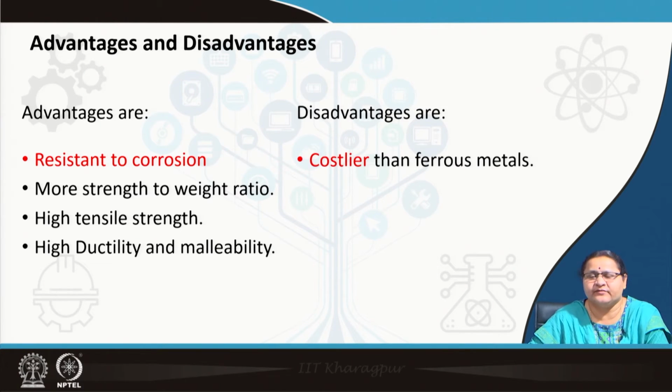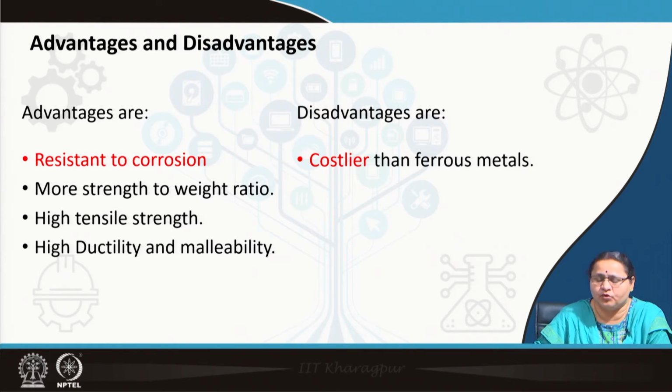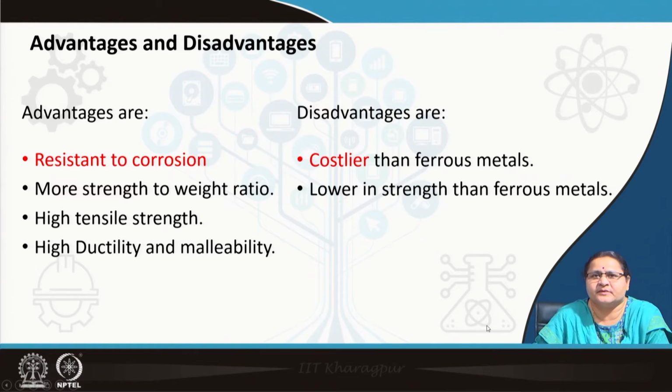Coming to the disadvantages, yes, it is not abundantly available as much as ferrous metals are available, that is iron ores are available, but the extraction process also requires more funds, more money. So, lower in strength than ferrous metals, that also I have told.